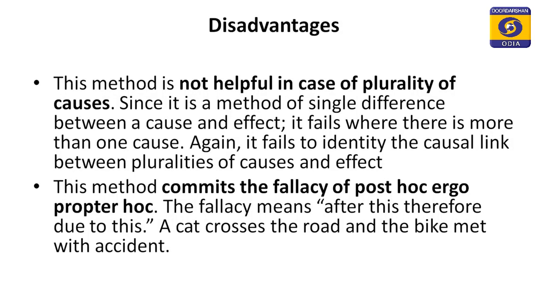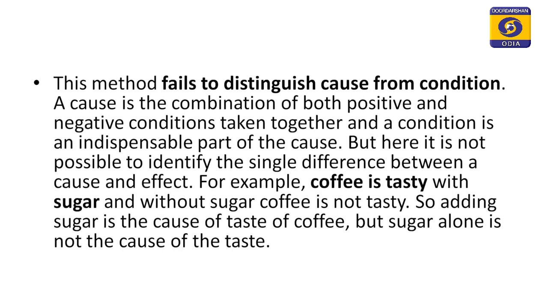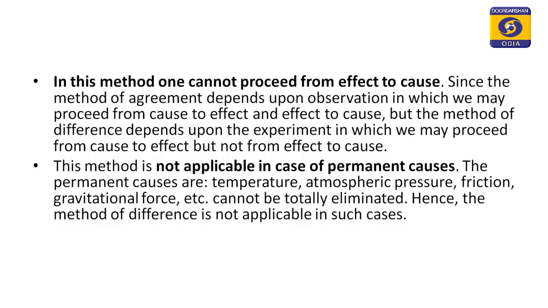Now, the three disadvantages are: one, it is not helpful in case of plurality of causes; two, there is every possibility of confusing between cause and condition; and the most important defect is committing the fallacy of post hoc ergo propter hoc, that is, after this, due to this. And this is how the method of difference is treated as the best possible method according to J. S. Mill.